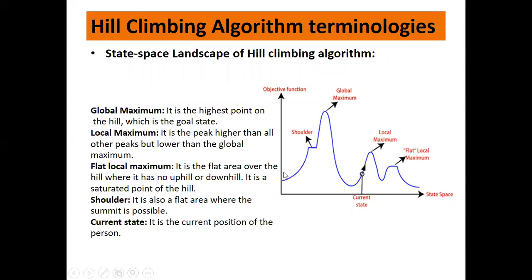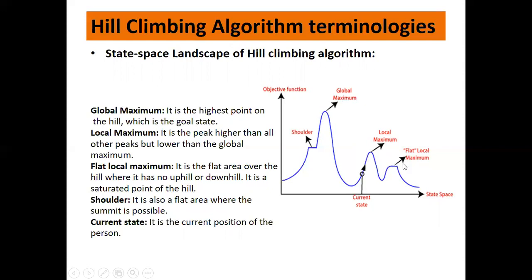So this is the state space landscape of a hill climbing algorithm. What you can see is an objective function which will always take you towards the global maximum. Now global maximum is the highest peak, if you can see, right? And this is your goal state. Then you have something called local maximum. Now this is also a peak which is higher than the other smaller peaks, but it is lower than the global maximum.